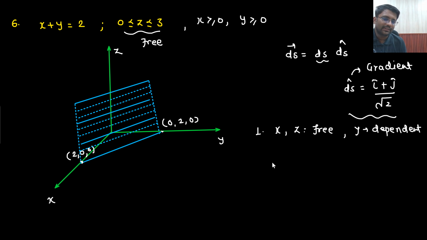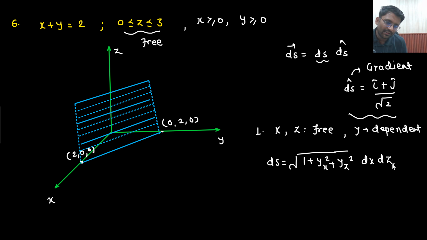Understandable? So what will be the answer? dS will be written as under root of 1 plus (dy/dx) square plus (dy/dz) square, dx dz. What is the value of y from here? y equals 2 minus x. So what will be y partially differentiated with respect to x? That will be minus 1. y partially differentiated with respect to z, that will be 0, no? Because it is not even a function of z. So what is the answer you will be getting? 1 plus, here minus 1 square will be 1 only. So under root 2 dx dz. This is what you will be getting.